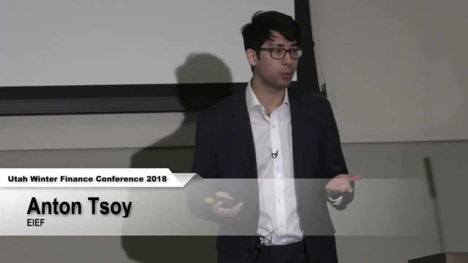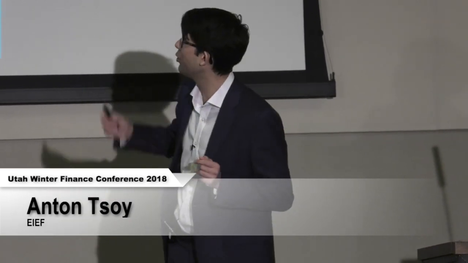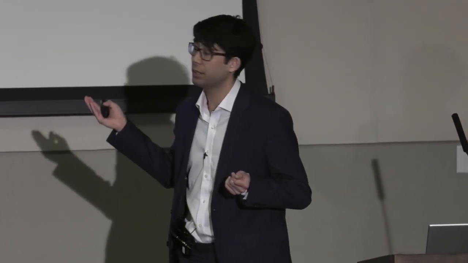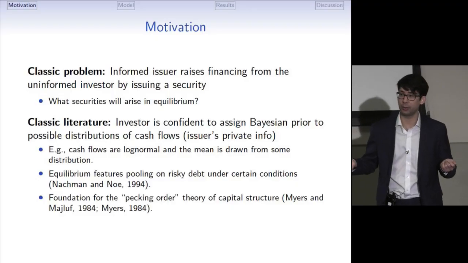Okay, so we start from a classical problem in corporate finance. Suppose there is an informed issuer who wants to raise financing for a new project from an uninformed investor through a security sale. And the question is, what securities will arise in equilibrium?